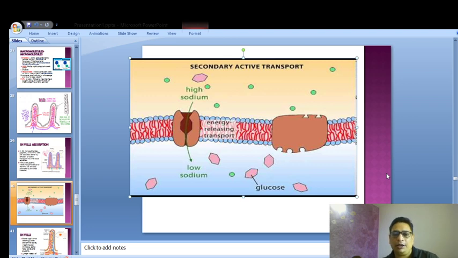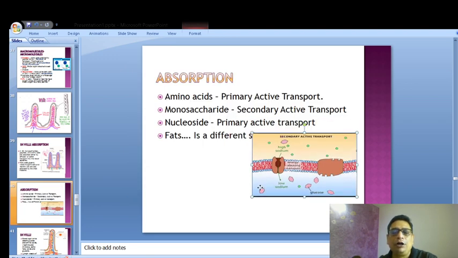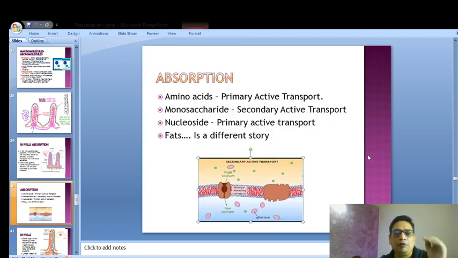So understand one thing, the sugar also comes out of the intestinal lumen and gets inside the enterocyte along with the sodium, which is deriving the energy by moving from a higher potential area, that is the area of higher concentration inside the lumen, to inside the cell. So I hope I have made myself clear. Sodium ions are responsible for secondary active transport by moving down from a higher potential to a lower potential.